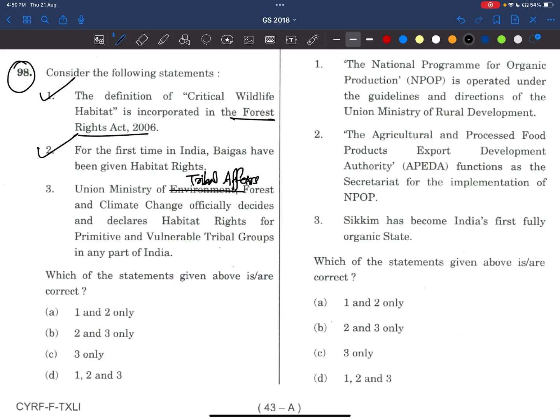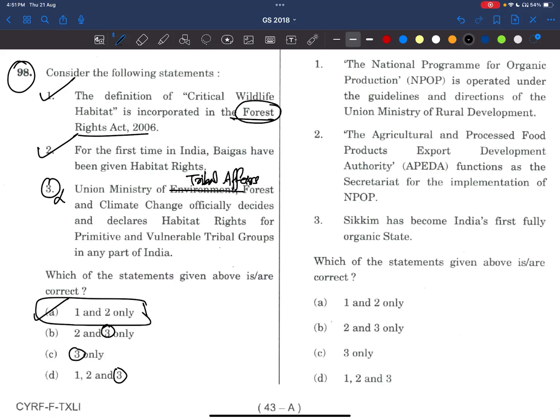So here we have discussed, right? In most cases, statements which deal with ministries will be wrong. See here, this is one example of that. Sometimes they'll be true; the 2025 question is an example of that. I'm telling you both, please remember that. Don't go with those tricks at the first instance only. Think about it, then if you're not getting it, you can take the risk. So see, the Forest Rights Act is present in all three statements. Of course, the first two statements are also very easy. The answer is 1 and 2. Now what we have to do? See, the Forest Rights Act 2006 is very important.